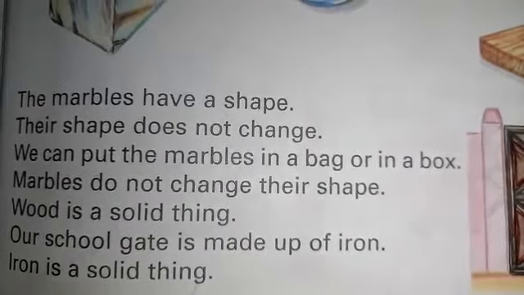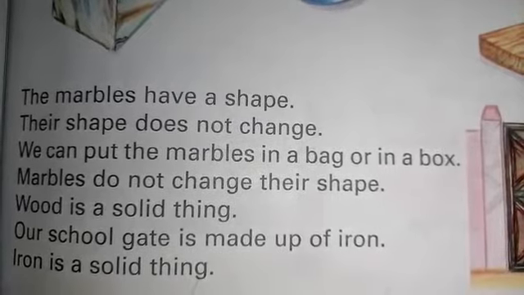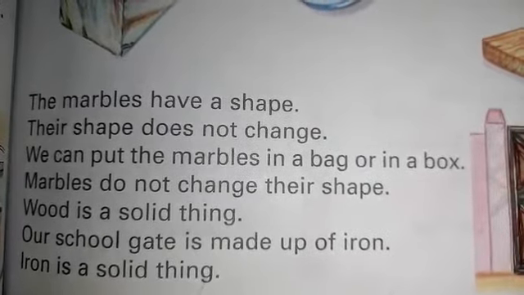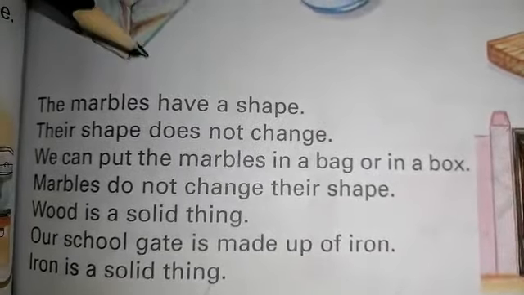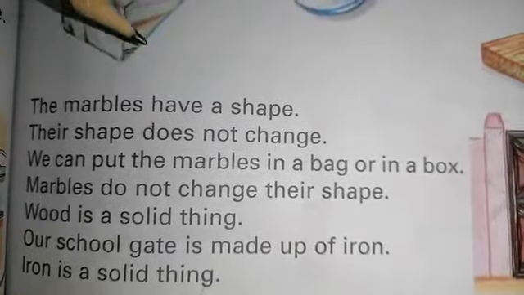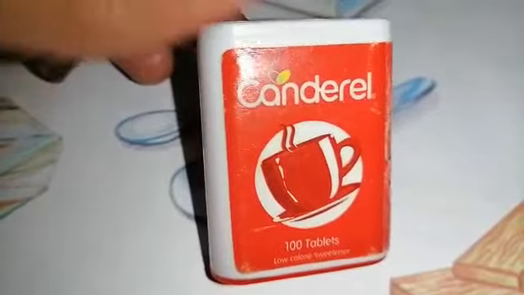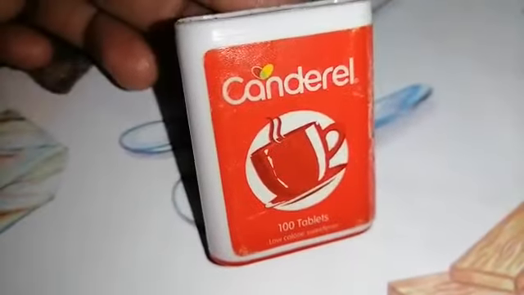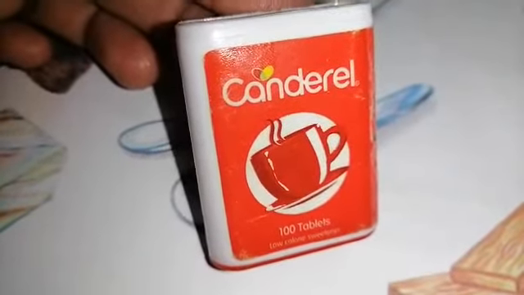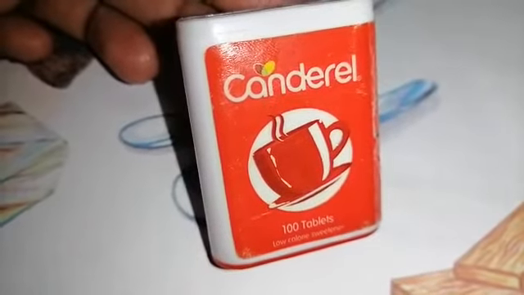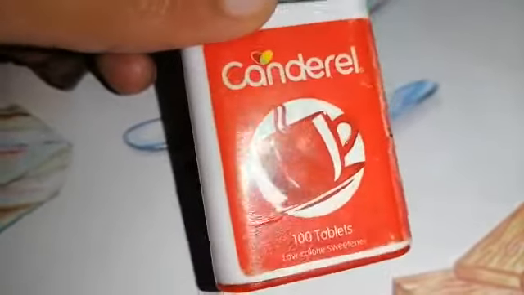So firstly, we will discuss solids. As we already discussed, solids have definite shape, volume, and size. So let me explain with an example. As you can see, students, it's a candle and it's a solid thing. It has definite shape, size, and volume. It cannot change its shape.